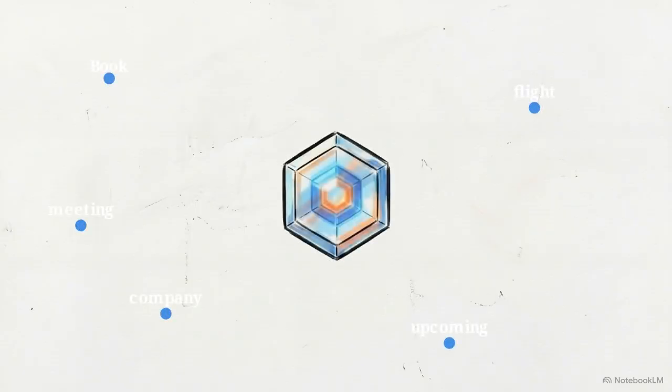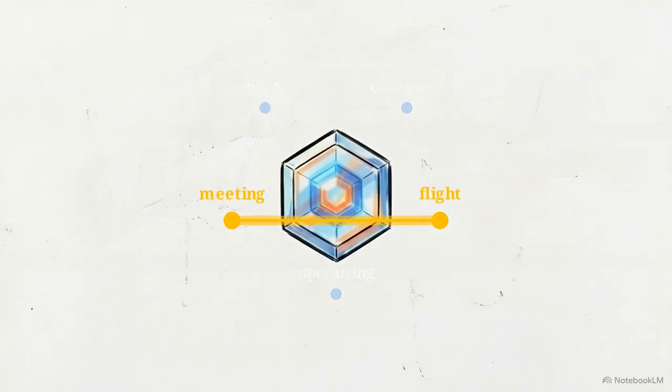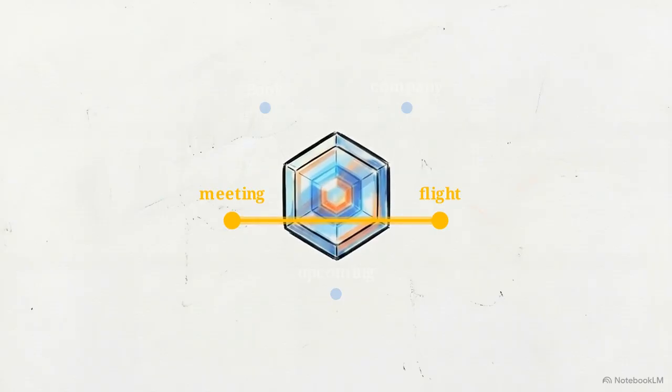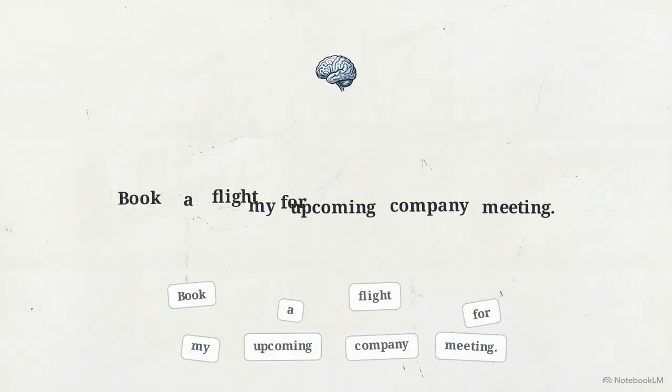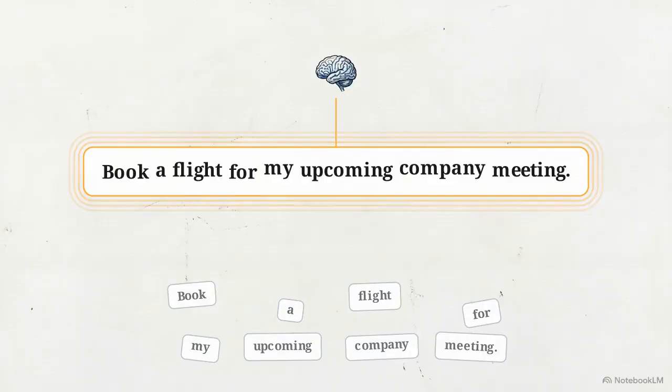To solve this, data moves into the transformer, a central engine designed to process every coordinate simultaneously. Inside, a mechanism called attention mathematically weighs connections, drawing a heavy line between meeting and flight, so the system knows it's a business trip. Together, the transformer architecture and the attention mechanism give the AI the ability to comprehend the full context of a sentence, instead of just staring at isolated words.